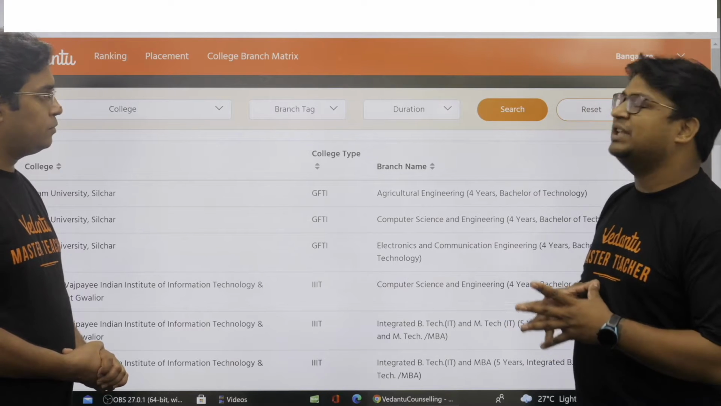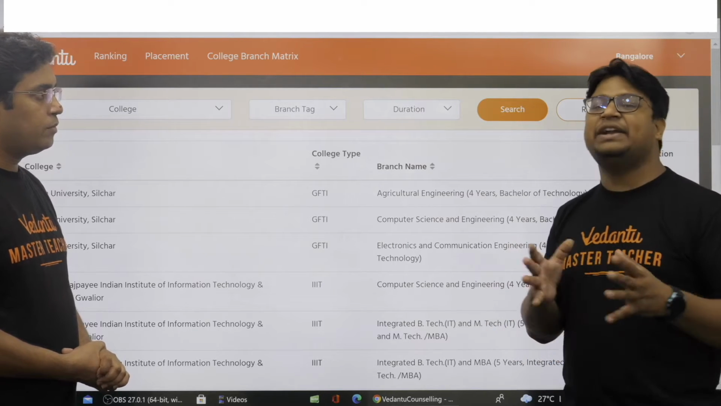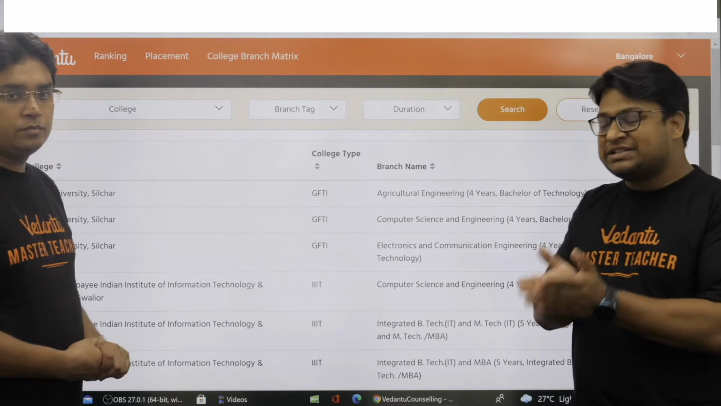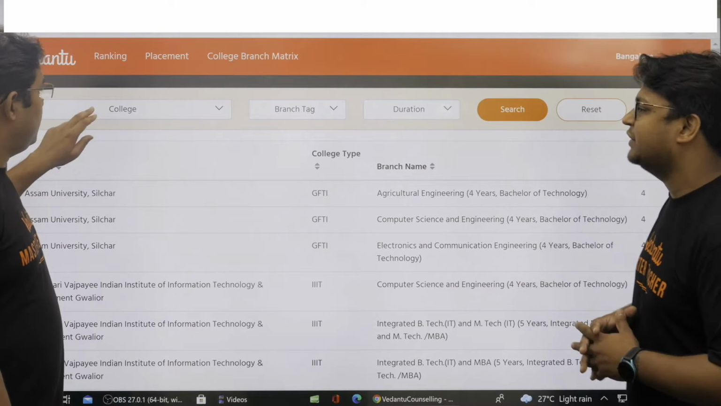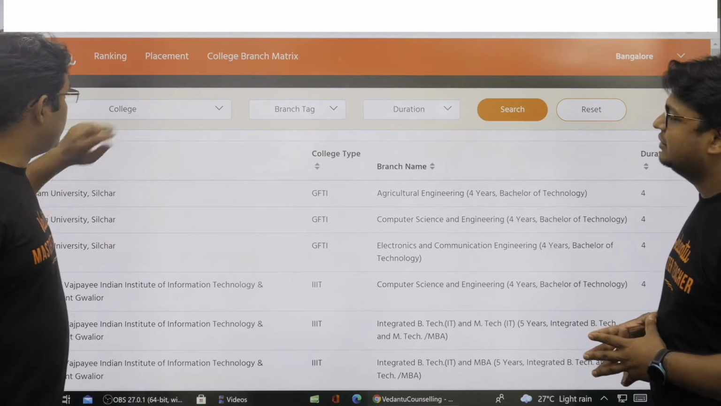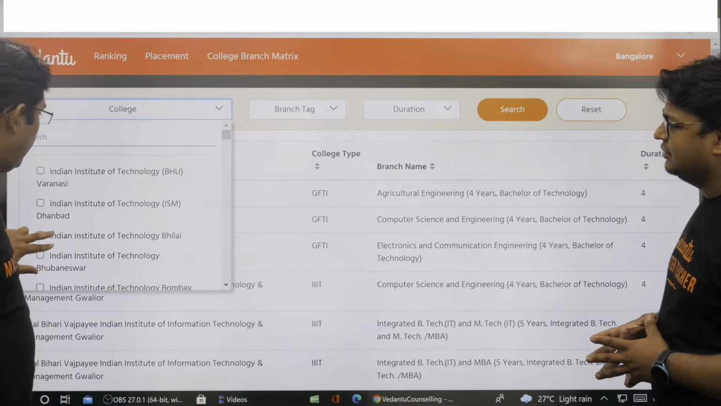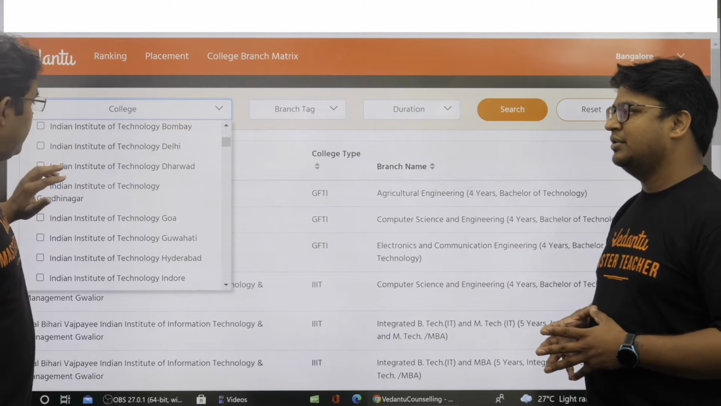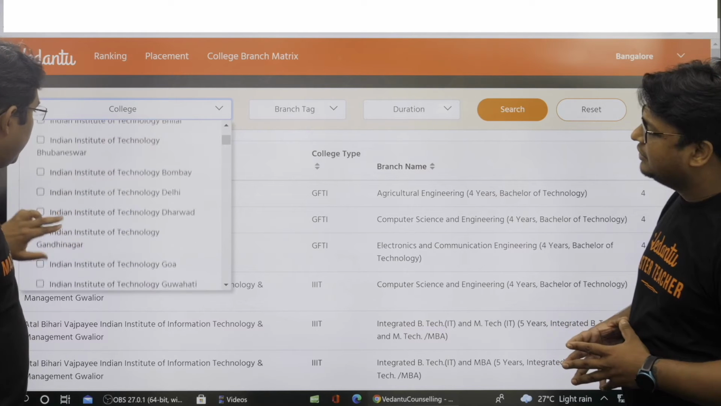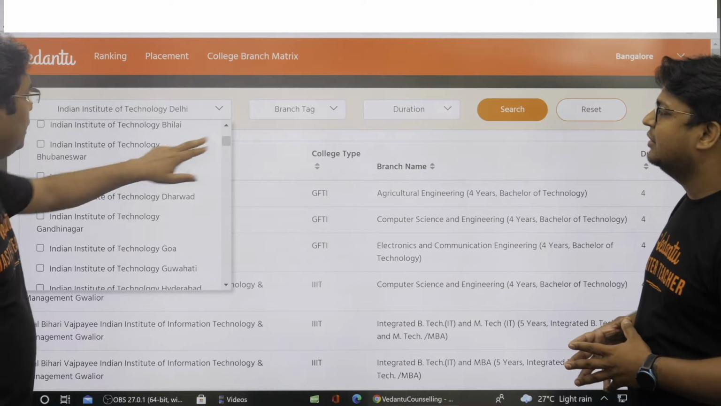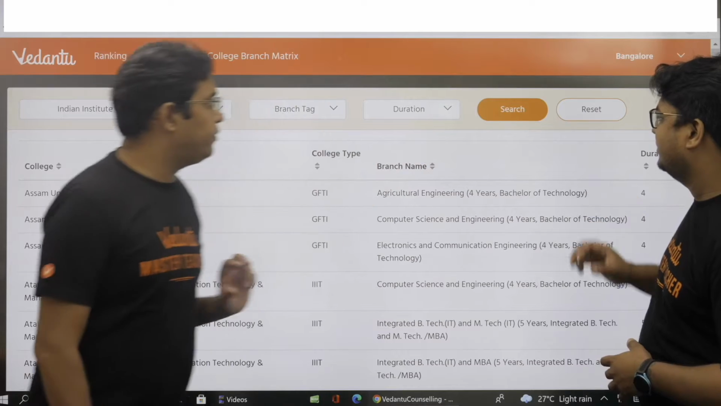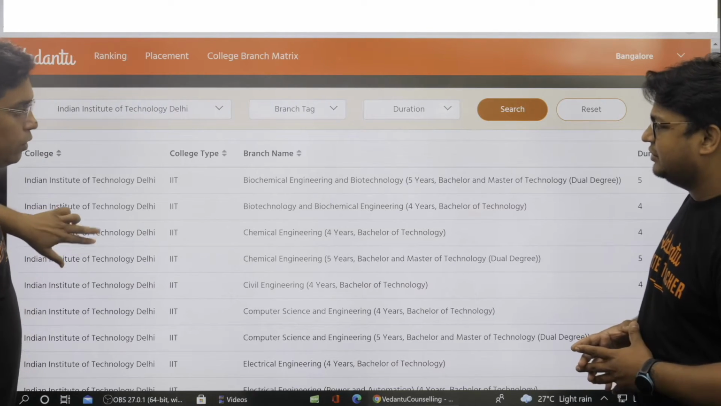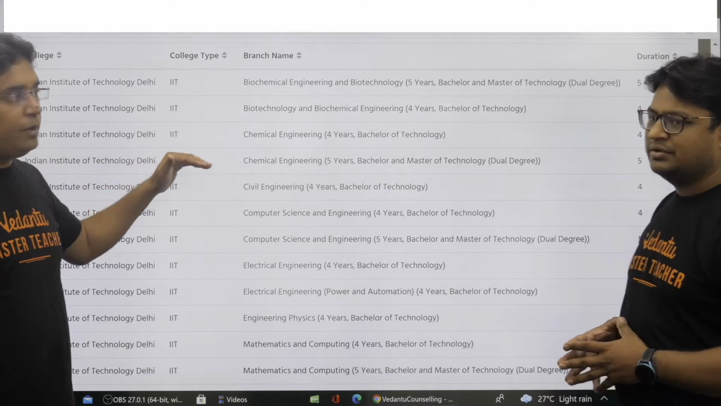I would like to see that for a specific college, for example, IIT Delhi is nearest to my hometown. So I would like to see what all branches exist in IIT Delhi. Do I have an option? Yes, definitely. You can select any of the colleges. This is a complete list of colleges: IIT, IIT, NIFT, and GFTI. If you select IIT Delhi here and then search, you will get all possible branches available in IIT Delhi.